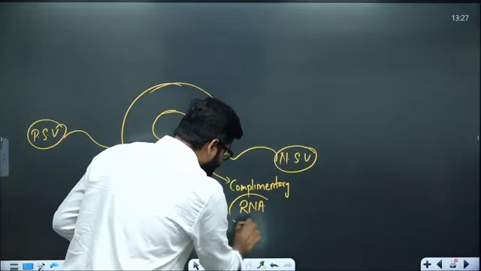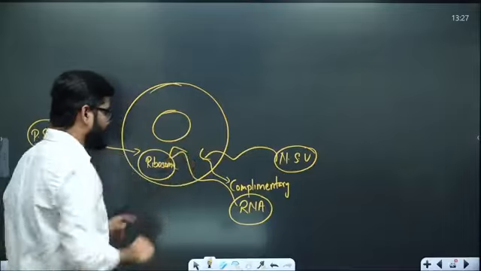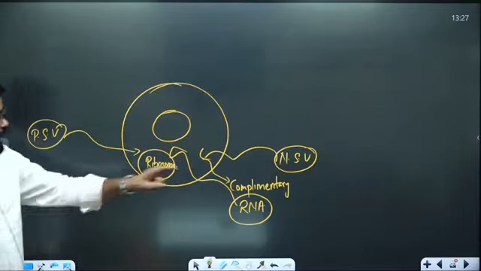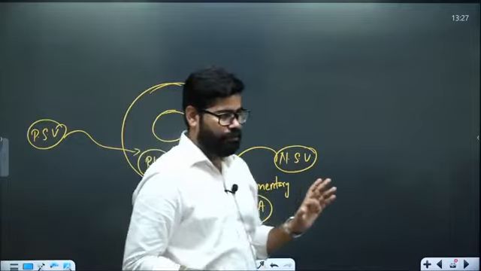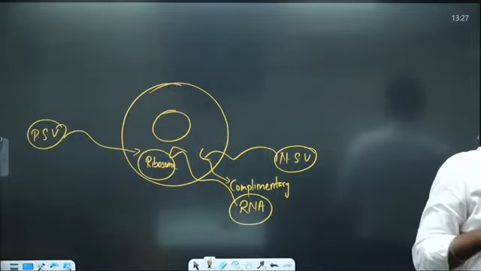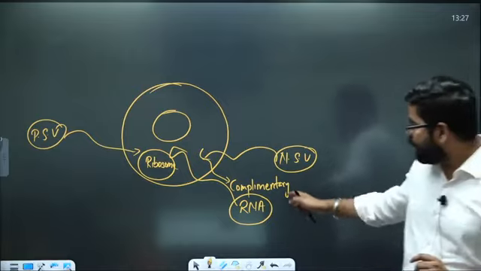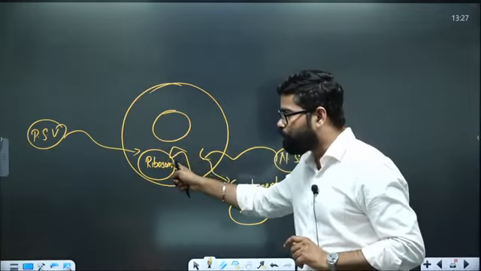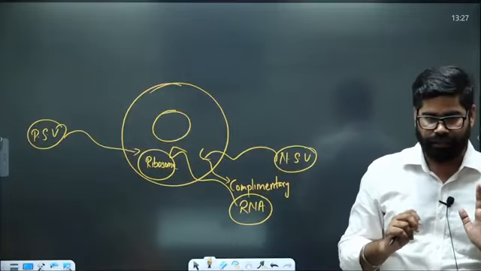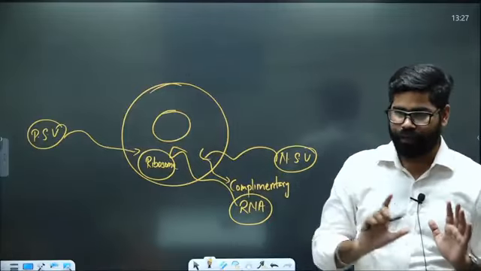And then this RNA is going to take over the cell or its ribosome. So they are not going to directly impact. First they will go inside, which means it is further delayed. Here the positive sense viruses will go into the cell, take over the ribosome, and later on they will modify the DNA.